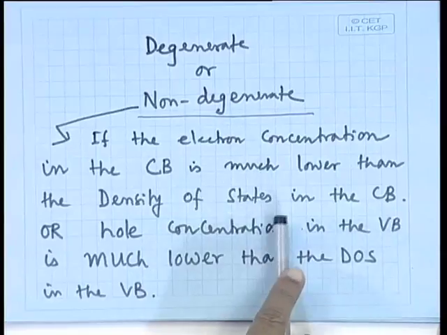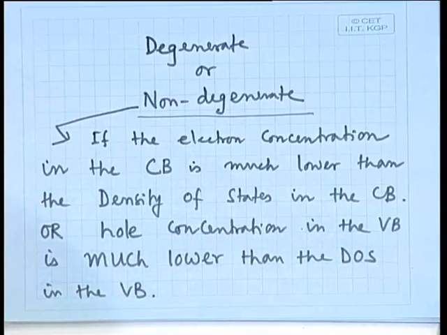And if the number of electrons and holes is almost equal to, or greater than, the density of states, but a chance of greater than is not possible, because if there is no level, the electron cannot move there. So physically it is not correct to say it is greater than the density of states, but if it is comparable with the density of states, then it is known as the degenerate semiconductor.